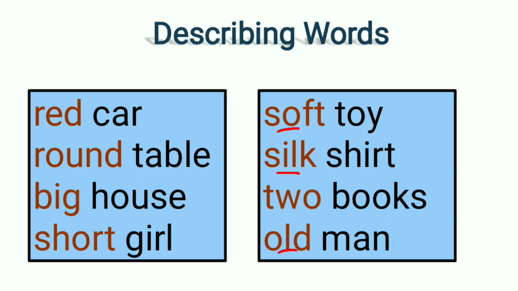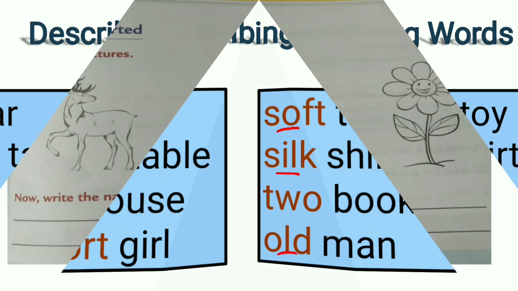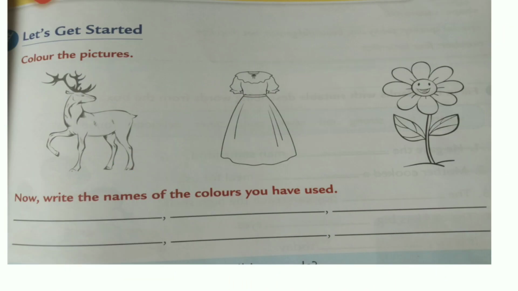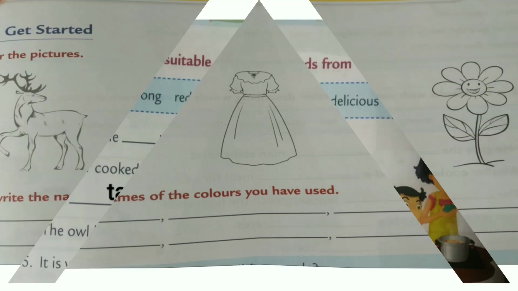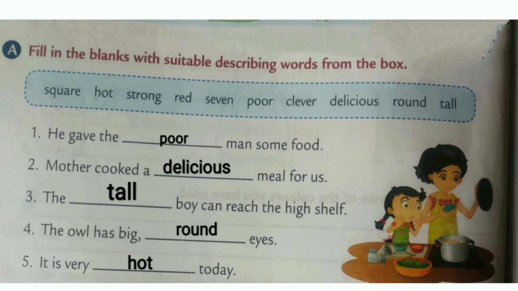Now let us go for the textbook exercise. Open page number 34, children. Before that, in the previous class I gave you homework to color these pictures and write the names of the colors that you have used to color it. Have you done this homework? Yes. Now let us go for the exercise. Page number 34. Have you all opened it? Yes.